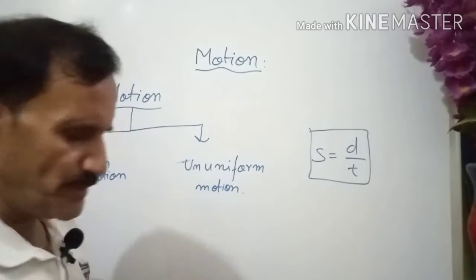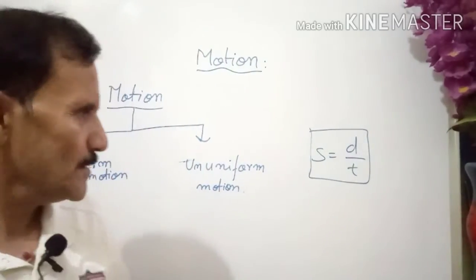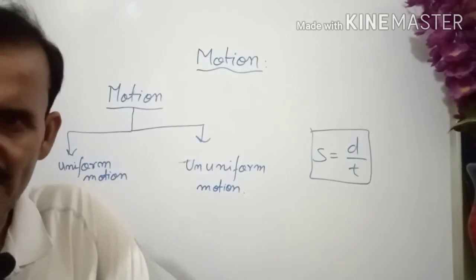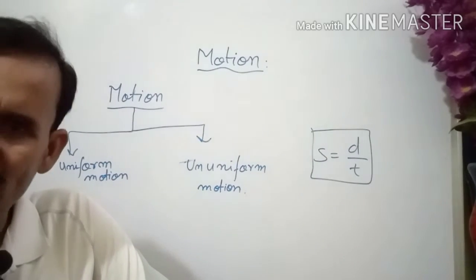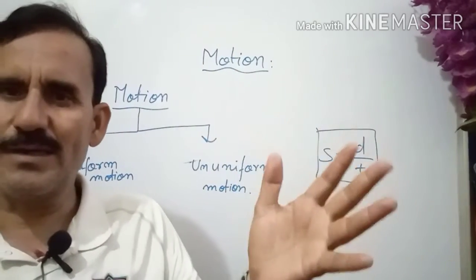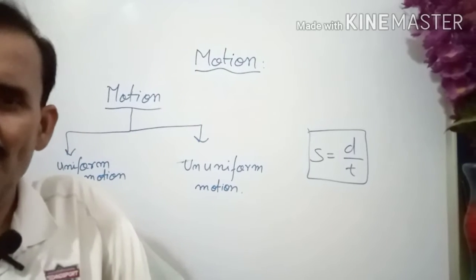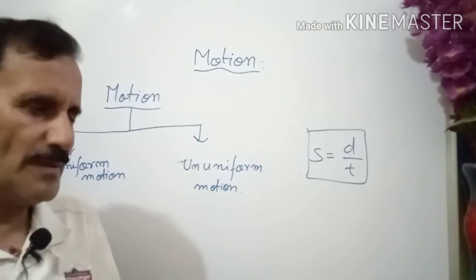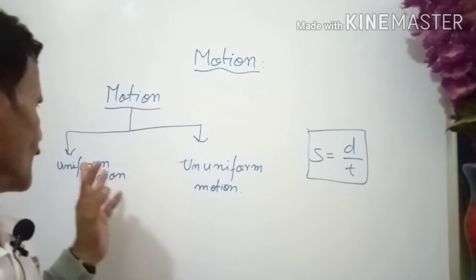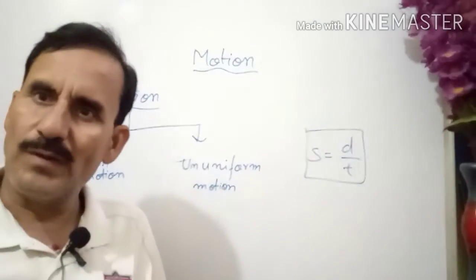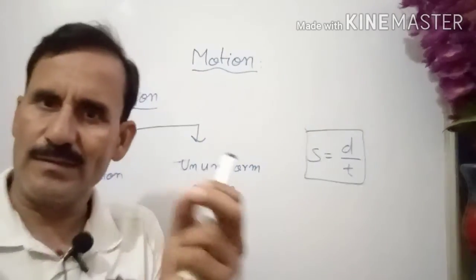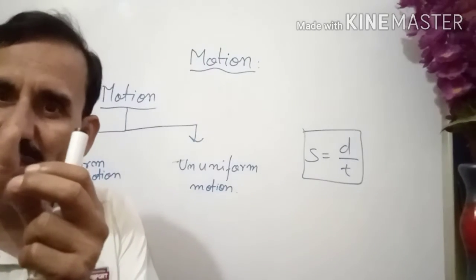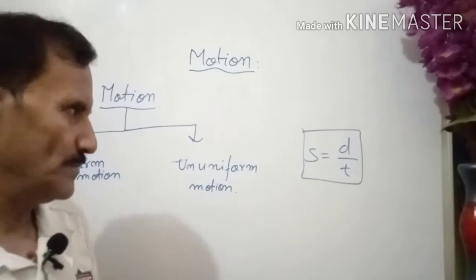So if the speed of the moving object is constant with respect to time, that is the way of saying it in the language of physics. In general language you can say, if an object is moving equal distances in equal times.